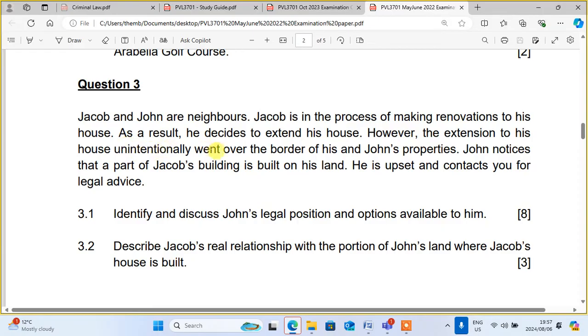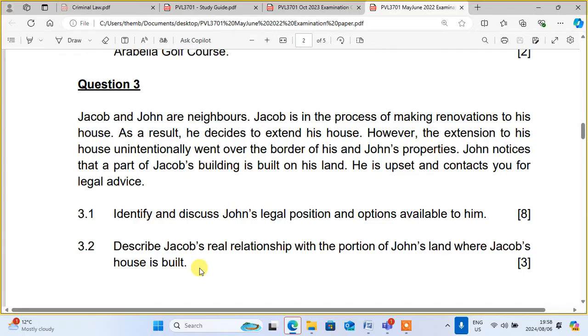However, the extension to his house unintentionally went over the border of his and John's property. John noticed that a part of Jacob's building is built on his land. He is upset and contacts you for legal advice. The question says, describe John's real relationship with the portion of John's land where Jacob's house is built. So which one can you give this person who unintentionally went over and took another man's portion?